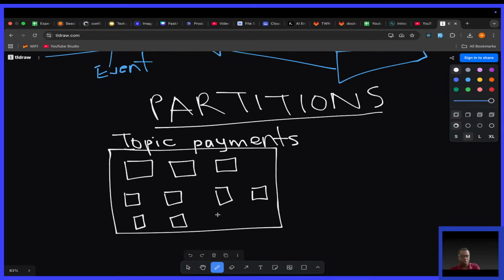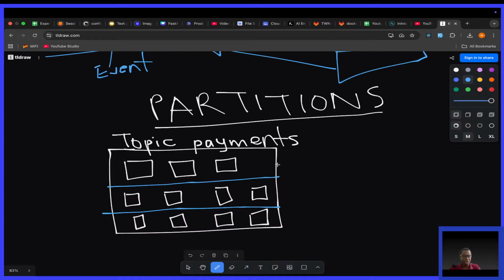So now what happens is that this topic is broken up into partitions. I can come here and break it up like this. So here we now have 3 partitions. This means this one single topic has now been broken into multiple logs, and these logs can be located on different Kafka brokers. This is what makes it distributed, not centralized.